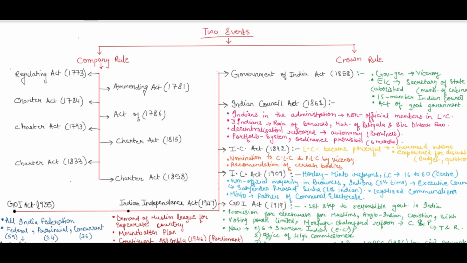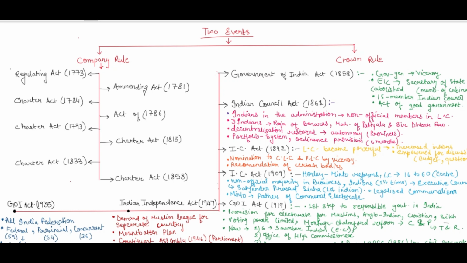Okay. Then the Government of India Act of 1919, the first milestone towards independence, towards having our own constitution and our own rule in our own country. In this Act, the first step towards responsible government in India happened, and the provision for separate electorates for Muslims, Anglo-Indians, Christians and Sikhs was there. The separate electorate was already there, and voting power was limited.